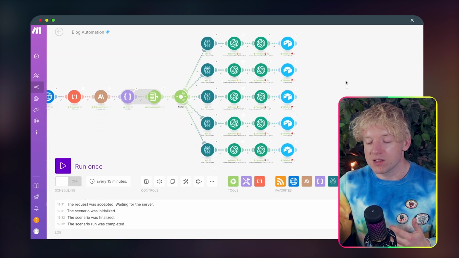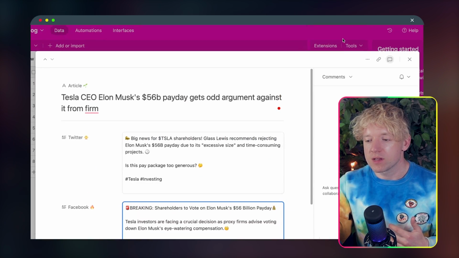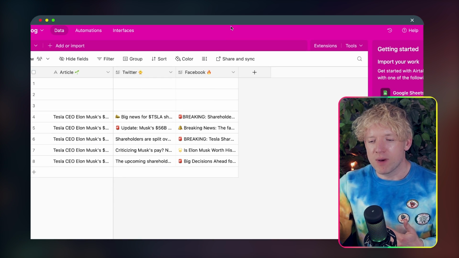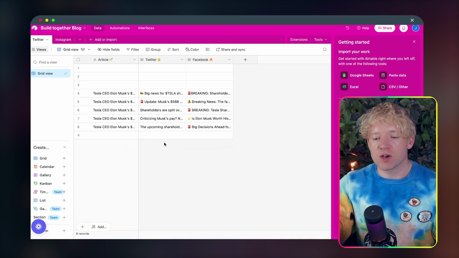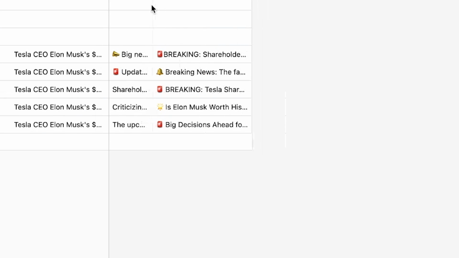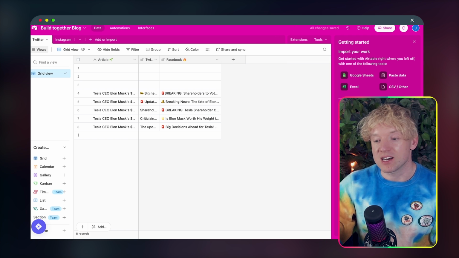I zoom out and look, guys, every single one of them has been completed. I come back over, let's zoom out a little bit, and there we are, guys. Can I zoom out? It's like an ongoing joke, right, with this. It's ridiculous. And there we go. Criticizing Musk's pay, shareholder split, and now we've got, guys, all these different Facebook posts. We've got all these different things, all from one entire blog.